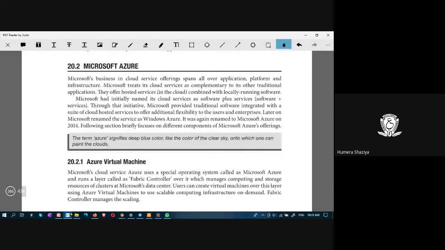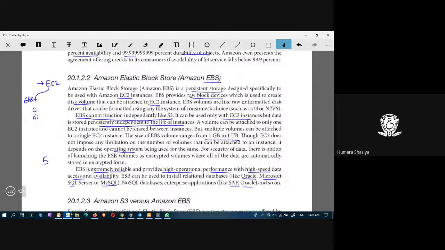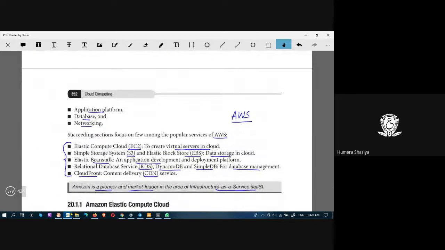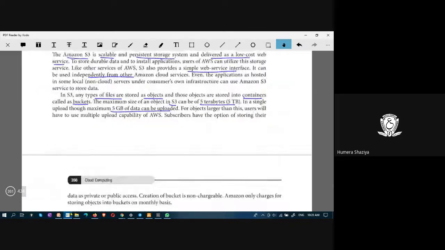Okay, that was all about Amazon Web Services. We learned about Amazon Elastic Compute Cloud, EC2. Then we learned about S3 and EBS, followed by Beanstalk. Next, RDS. Today we learned about RDS, DynamoDB, SimpleDB, and lastly, a CDN. These are the services of AWS. That is all about Amazon.